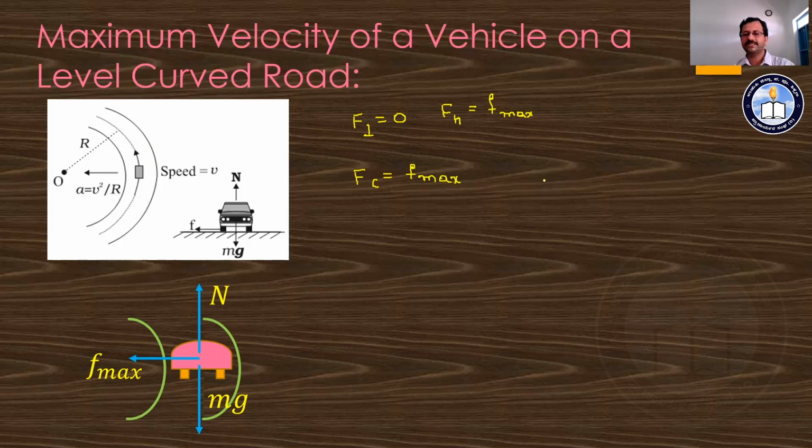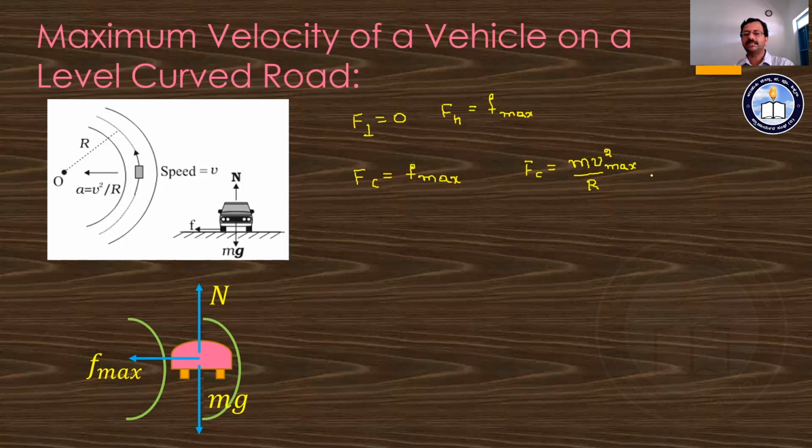Now, what is this FC? FC is the centripetal force. In the previous session, we discussed this centripetal force. The centripetal force is given by the equation mass into velocity square divided by the radius of the circular path. And here we have to find out the maximum velocity with which that vehicle can move. And hence V ಬದಲು ನಾವು ಏನಂತ ಬರೆಯಬಹುದು, V max ಅಂತ ಹೇಳ್ಬಹುದು.